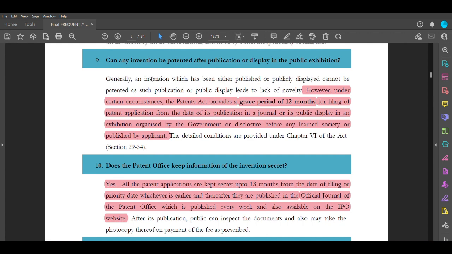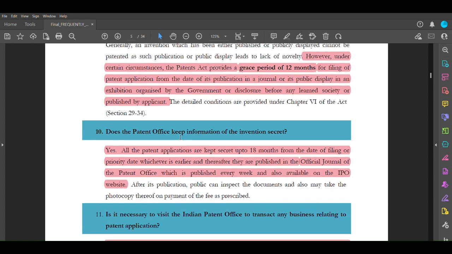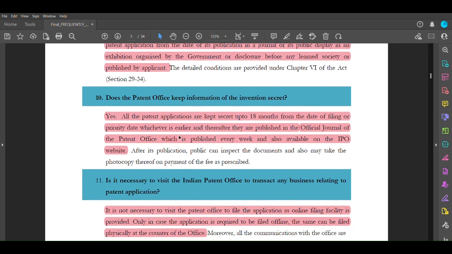Generally, an invention which has been either published or publicly displayed cannot be patented, as such publication or display may lead to lack of novelty. However, under certain circumstances, the Patent Act provides a grace period of 12 months for filing a patent application from the date of its publication in a journal, or its display in an exhibition organized by the government, and disclosed before any learned society or published by the applicant. So this is to be noted.